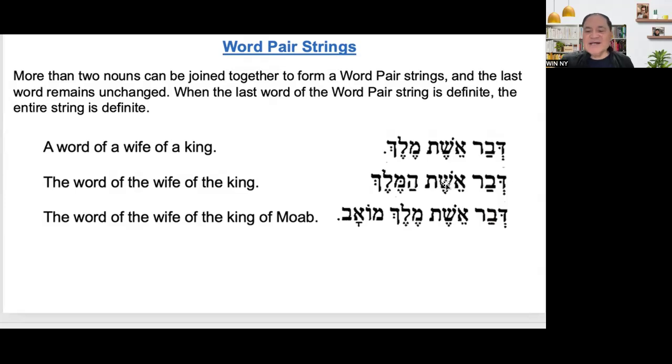Even though they are one, two, three, or one, two, or one, two, three, four, you have to put the ha at the last word of the word pair, not on the second or third, and especially not on the first, because we don't put ha on the first.